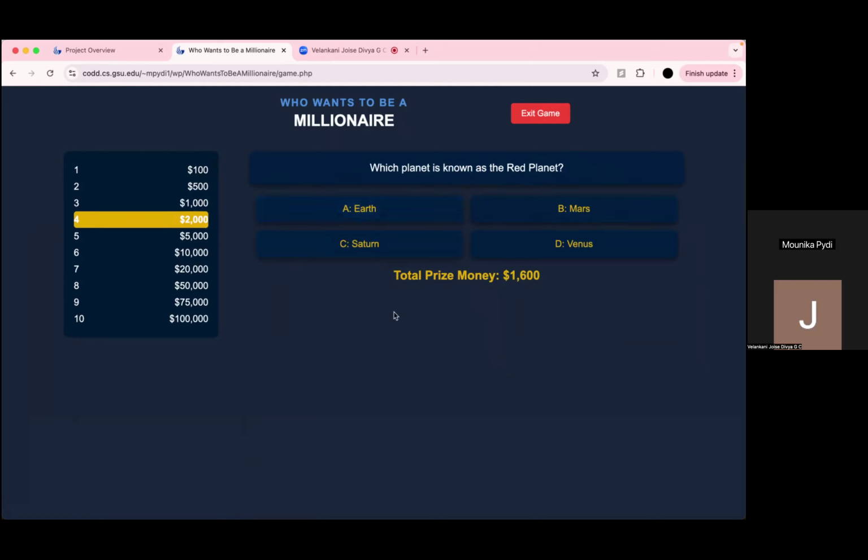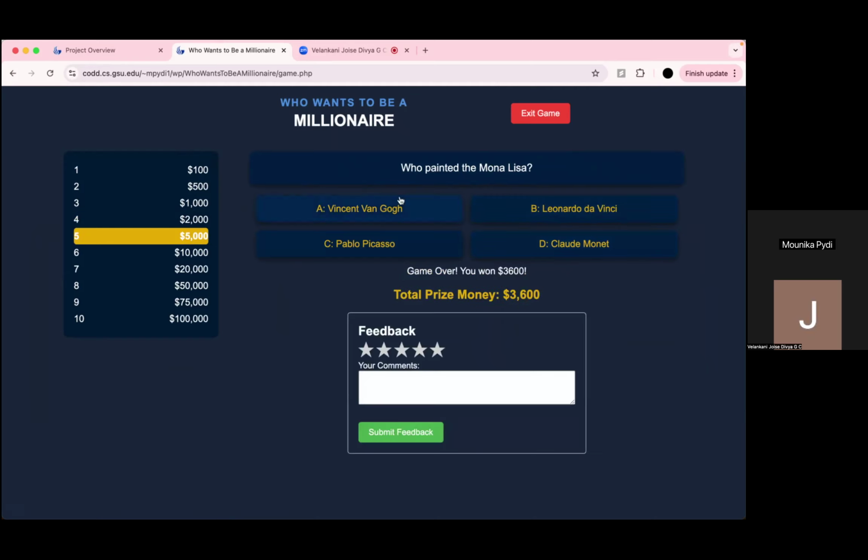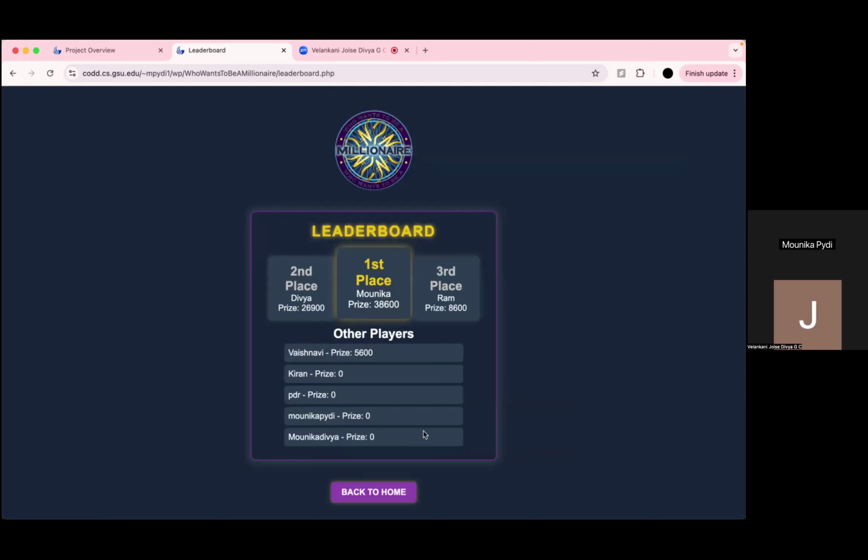For example, if in this question I give a wrong answer, you can see we display incorrect answer, and we have a second chance. After selecting that, it goes to the next question. And if I click on any wrong answer, then it asks for feedback. I'm giving feedback. After submitting the feedback, it redirects to the leaderboard screen.